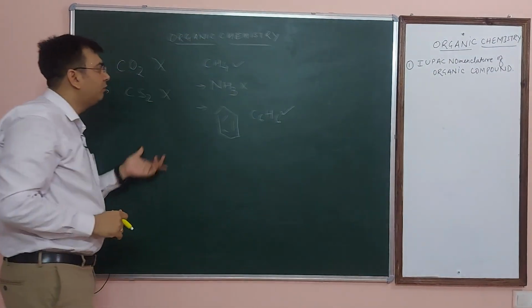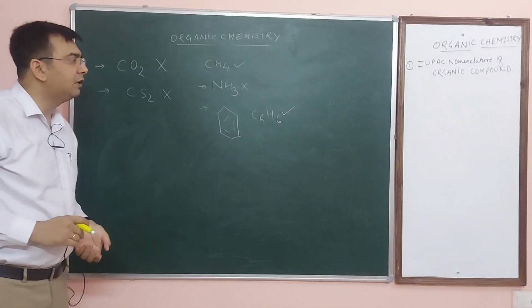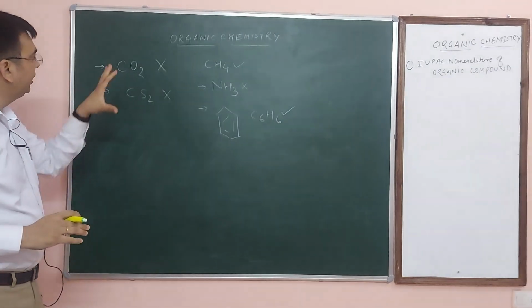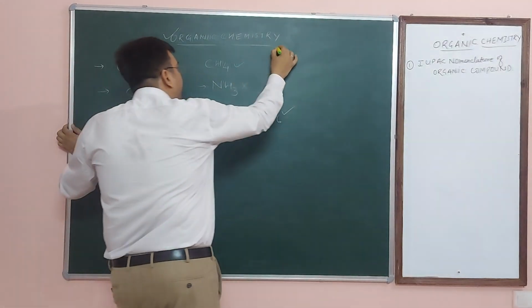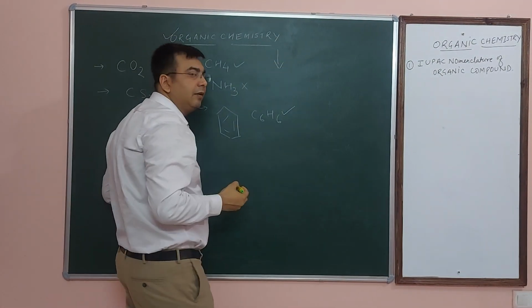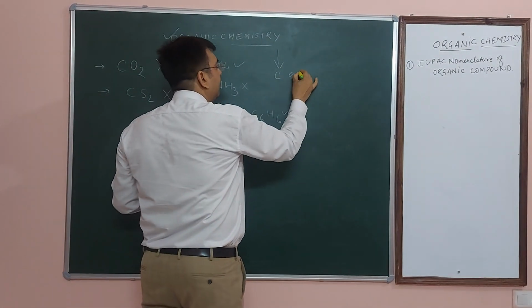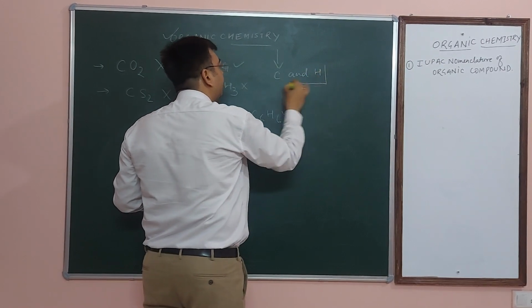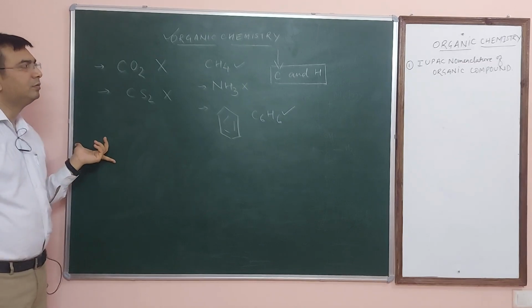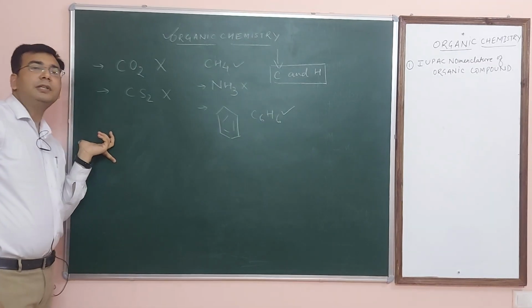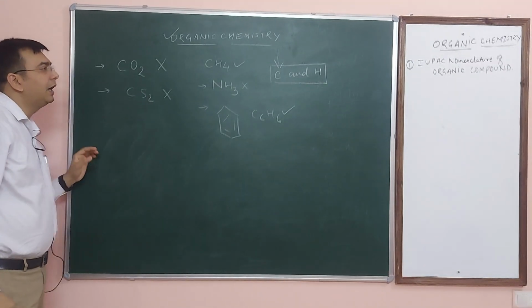Now how will you find out which one is an organic compound and which one is an inorganic compound? Basically we are discussing organic chemistry. An organic compound means the compound which has carbon and hydrogen. The compound which has carbon and hydrogen, that is only the organic compound. Organic chemistry means the compounds which have carbon and hydrogen.